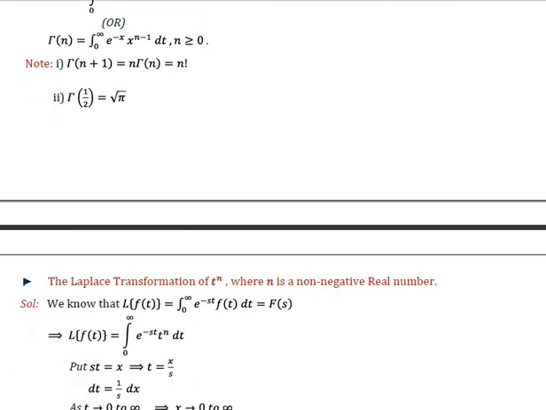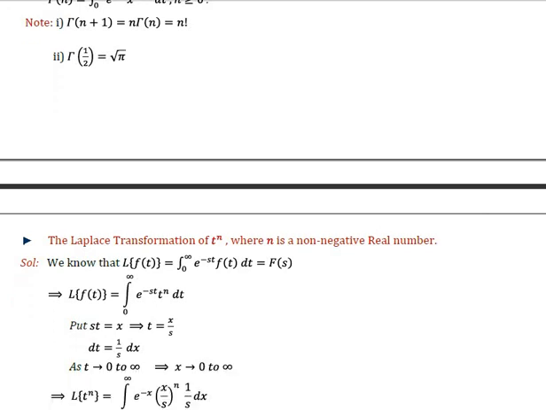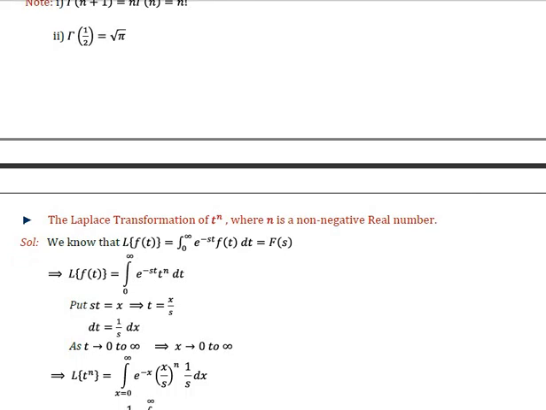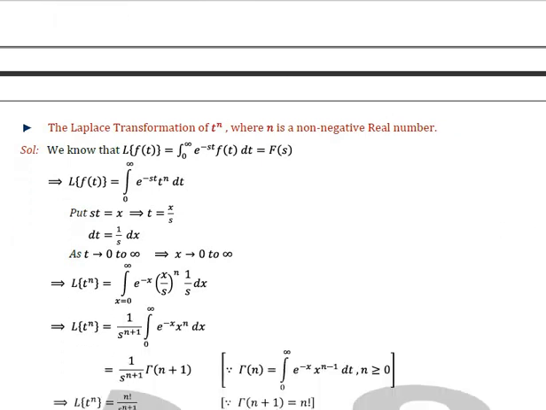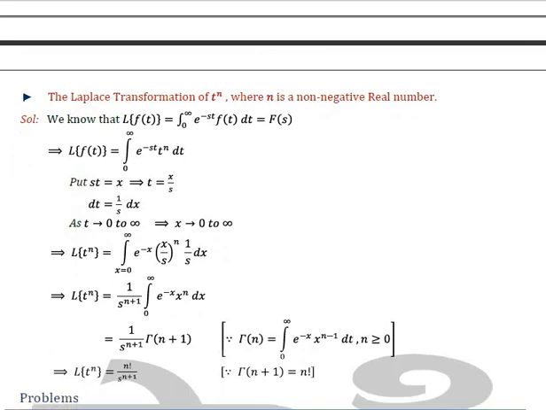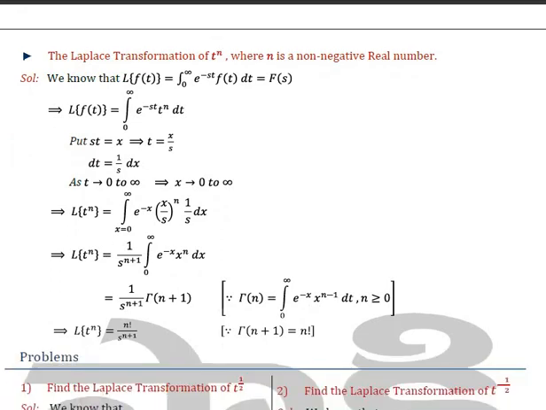Another important property of Laplace transform is the formula that allows us to find the Laplace transform of t to the power n, for any non-negative real number n. So L of f(t) equals the integral from 0 to infinity of e to the power minus st f(t) dt. Now you just replace f(t) by t to the power n. Using a simple substitution technique for integration, we get L of t to the power n equal to 1 by s to the power n plus 1 times gamma n plus 1. Now put in the value of gamma n plus 1 here. You will have L of t to the power n equal to factorial n by s to the power n plus 1.